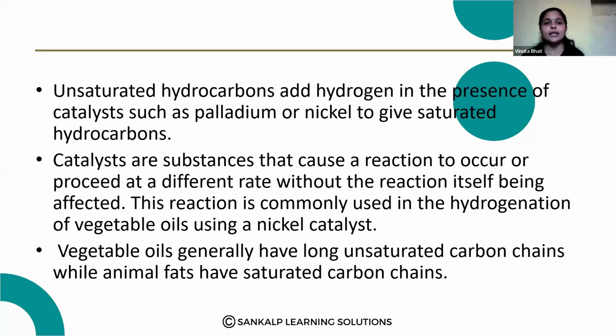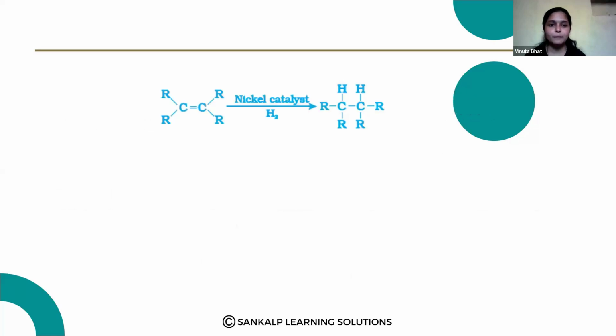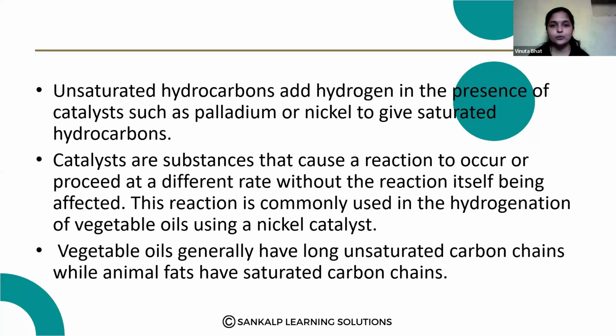The first one: unsaturated hydrocarbons add hydrogen in the presence of catalysts such as palladium or nickel to give saturated hydrocarbons. Catalysts are substances that cause a reaction to proceed at a different rate without being affected themselves. This reaction is commonly used in the hydrogenation of vegetable oils using a nickel catalyst. Vegetable oils generally have long unsaturated carbon chains, while animal fats have saturated carbon chains. So this is an example of how unsaturated hydrocarbons are converted into saturated hydrocarbons.